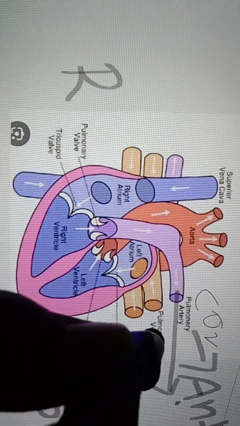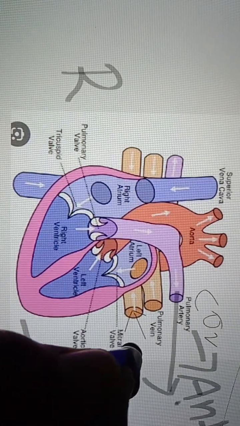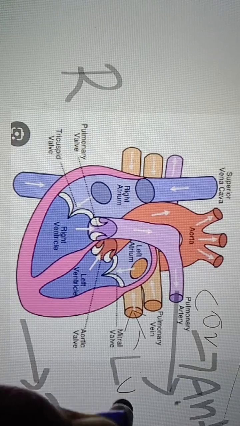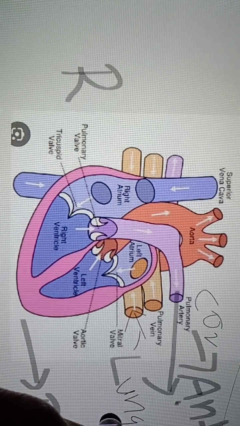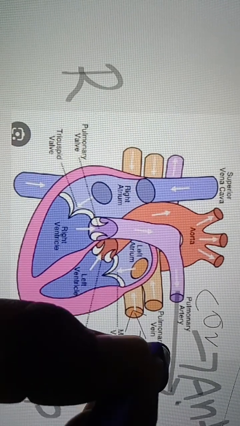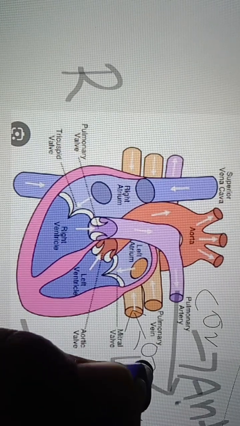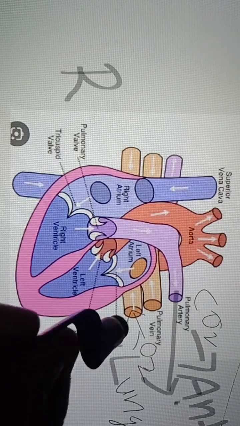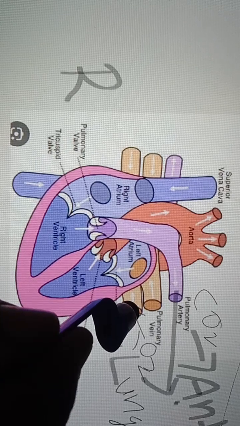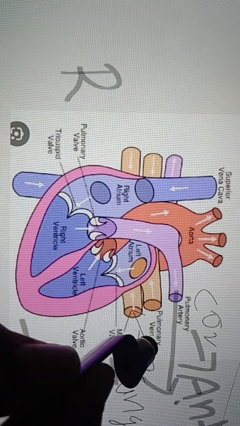If you observe here, the pulmonary vein is connected to the lungs, right? From the lungs, it is bringing oxygenated blood to the left atrium, and it is named a vein.